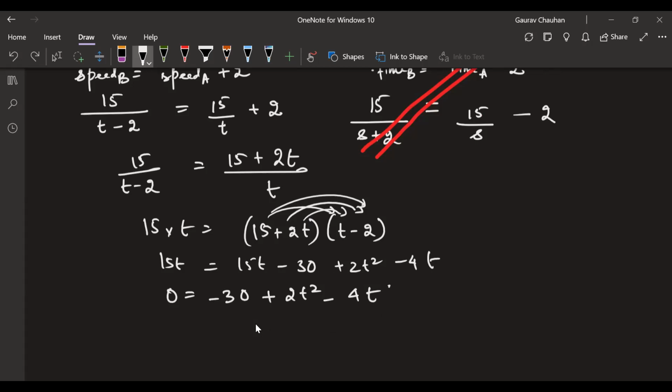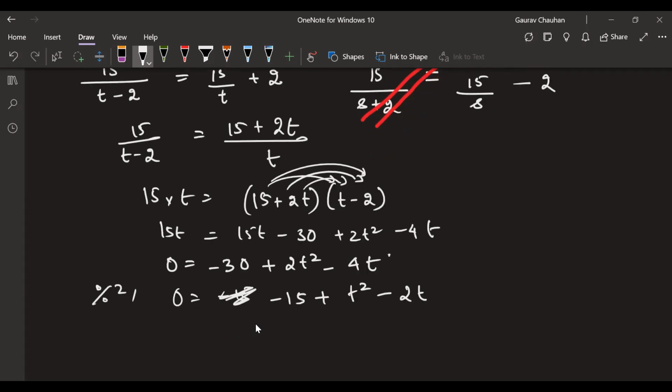So what you get is 0 is equal to minus 15. You're dividing by 2. Left-hand side 0 by 2 is 0 only. Minus 15 plus, 2 is gone, T square minus 2T. This is my equation. Just rearranging it so that everything is on the left side.